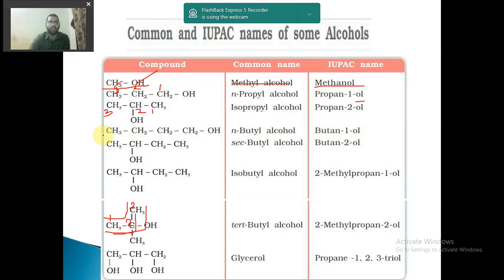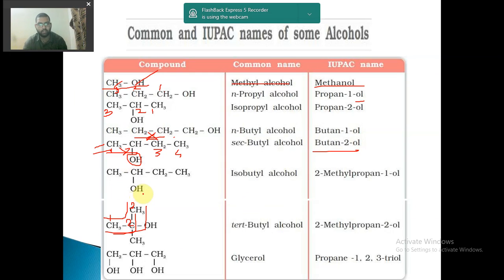So here you can name like this: 1, 2, 3, 4. This is the correct procedure. If you name like 1, 2, 3, so here the alcohol will fall at the third position, which is wrong because the alcohol has to fall at the lowest position of carbon. So butane 2-ol is correct. So it is important to understand that naming like this will be wrong. We have to name like this because the alcohol has to fall at the lowest position of the carbon atom.